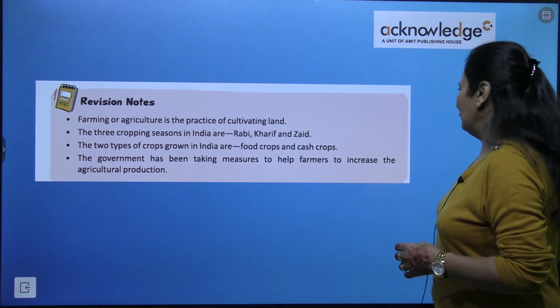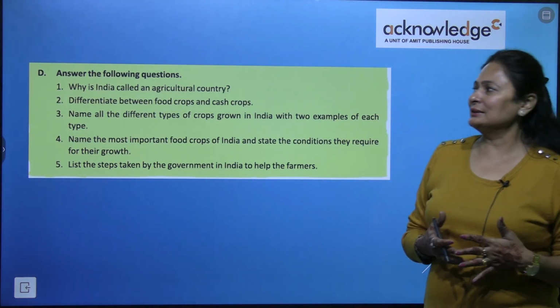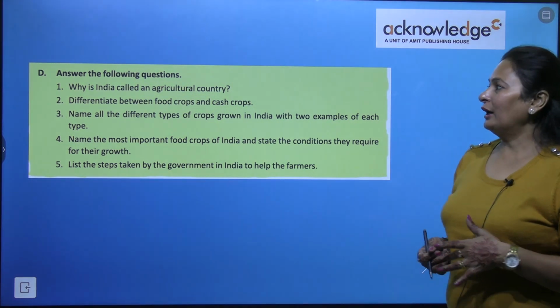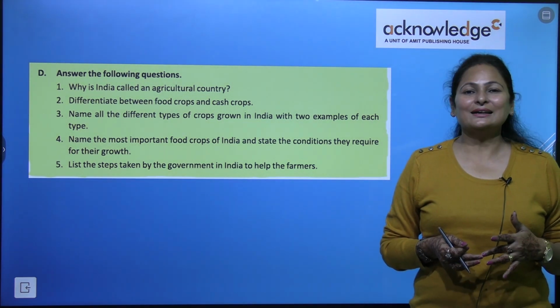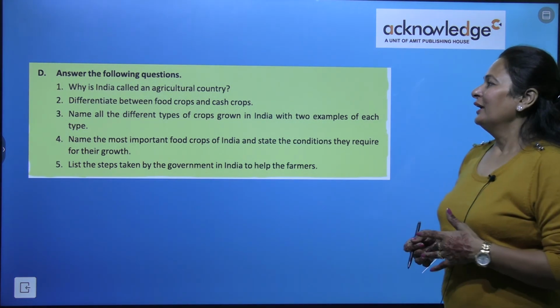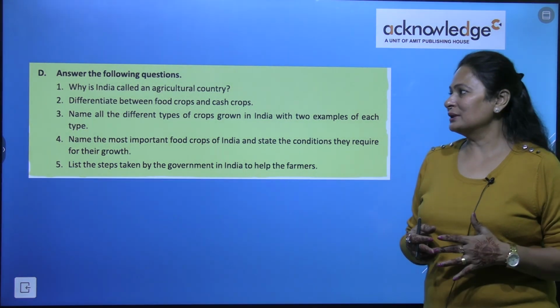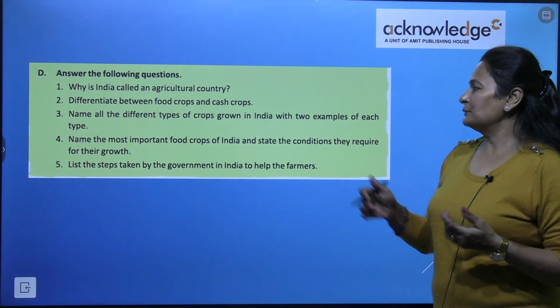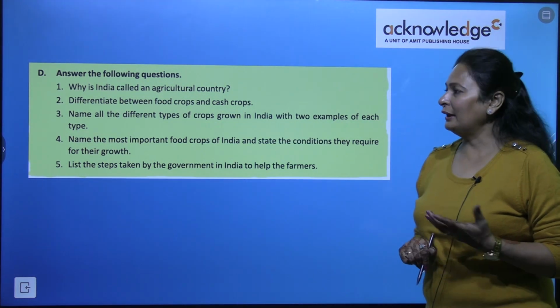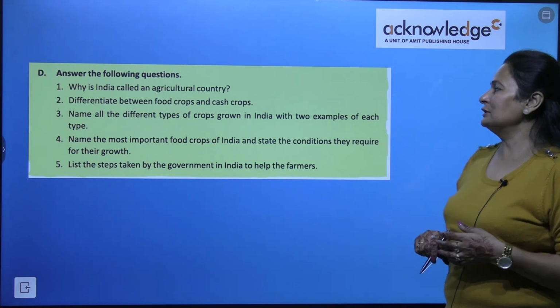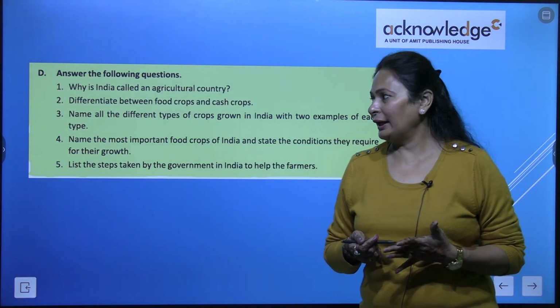So now it is time for question answers. Why is India called an agriculture country? Differentiate between food crops and cash crops. Name all different types of crops grown in India with two examples of each type.